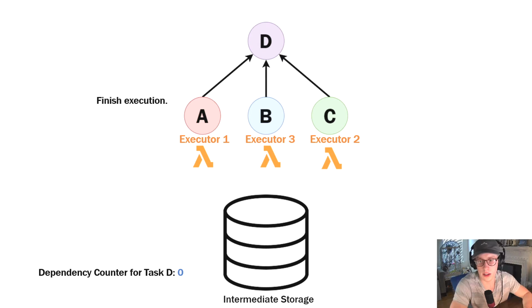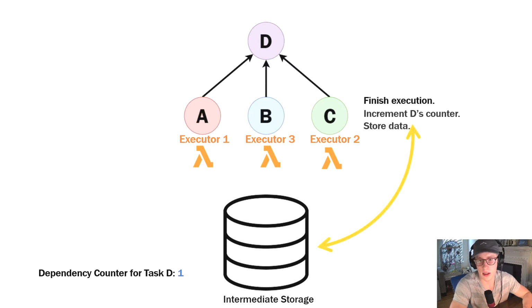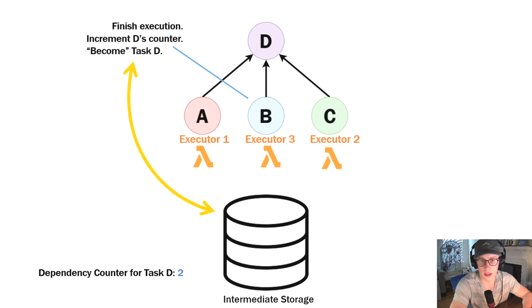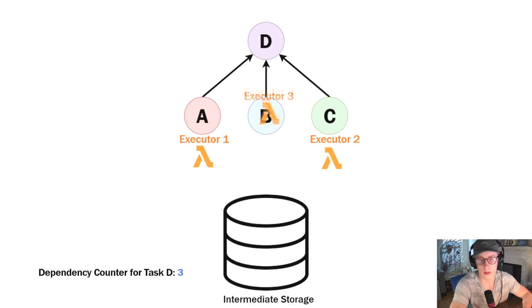When Executor 1 finishes executing task A, it will increment a counter associated with task D in the intermediate storage. When the value of this counter is equal to the number of dependencies of task D, in this case 3, D will be considered ready to execute. When Executor 2 finishes executing task C, it will also increment task D's dependency counter. Finally, Executor 3 will finish executing task B, and once again increment task D's dependency counter. Since task D will now be considered ready to execute, Executor 3 will become task D and execute it locally.